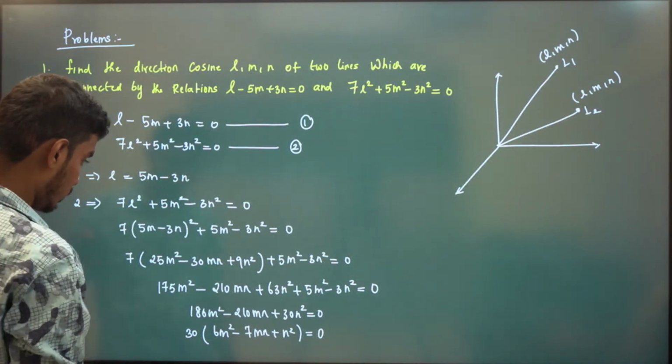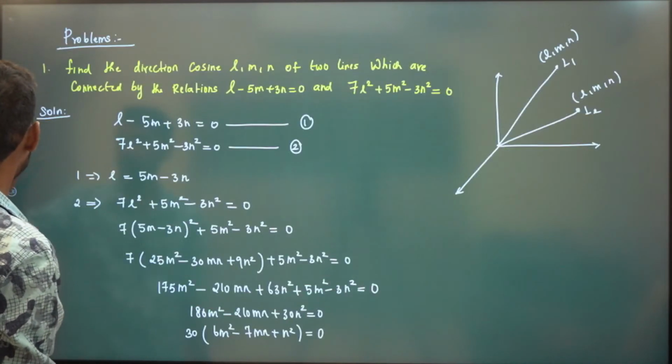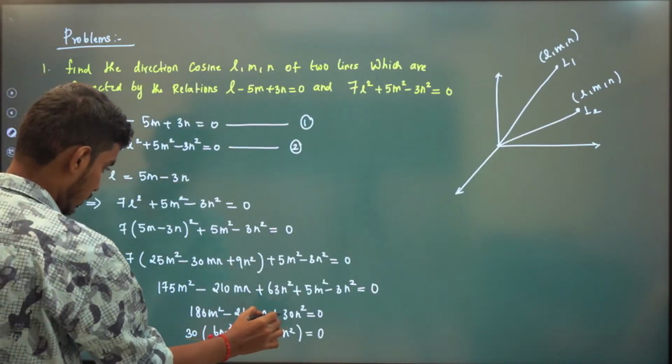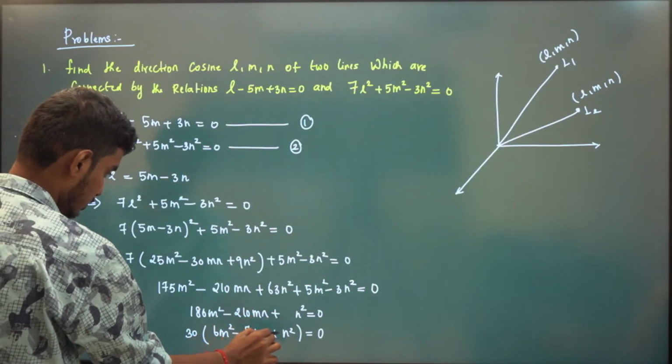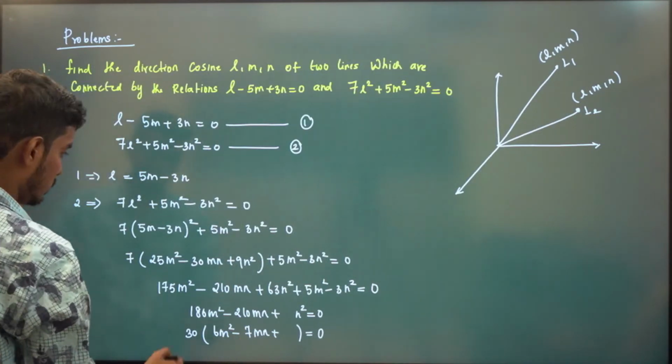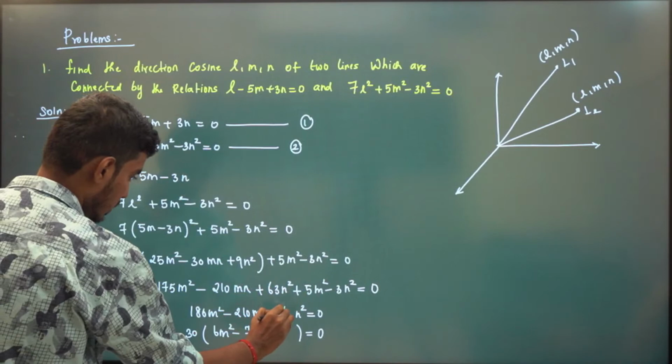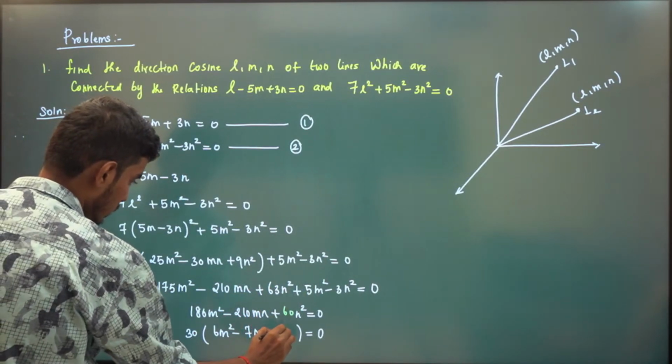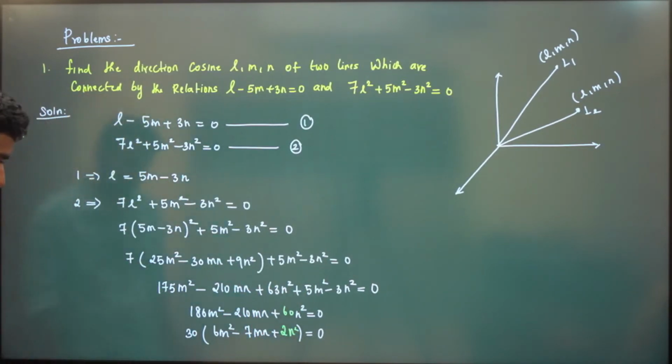Sorry, 60, not 30, right? 63 minus 3 is 60 n square. So if we take 30 outside, we will have 2n square.